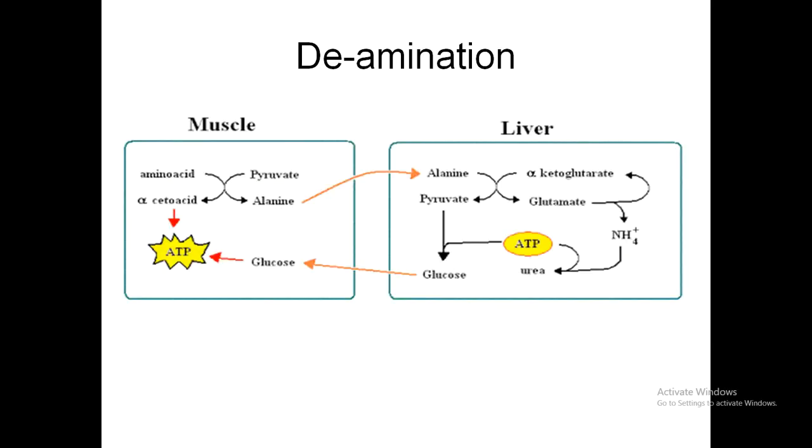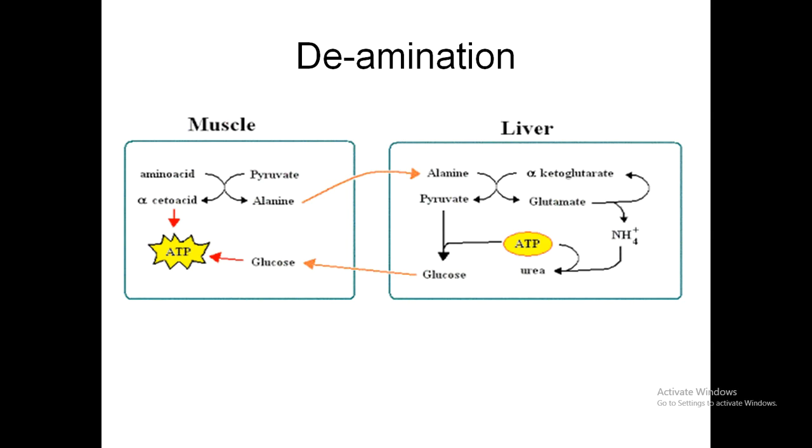This is the deamination process in muscles. In muscles, amino acids are broken down and produced, for example alanine here, which is produced in the muscle. Alanine is brought to the liver. In the liver, alanine is broken down into a carbon residue and another type of amino acid, which is glutamate.